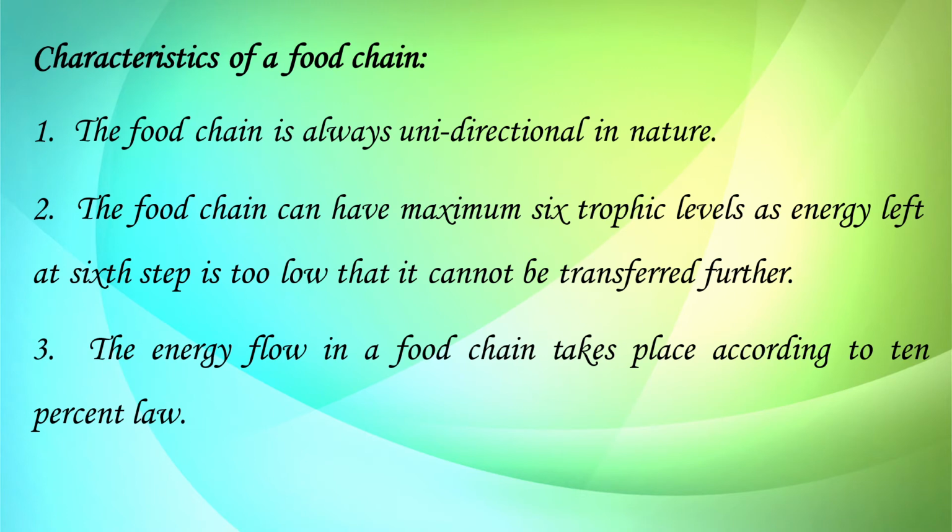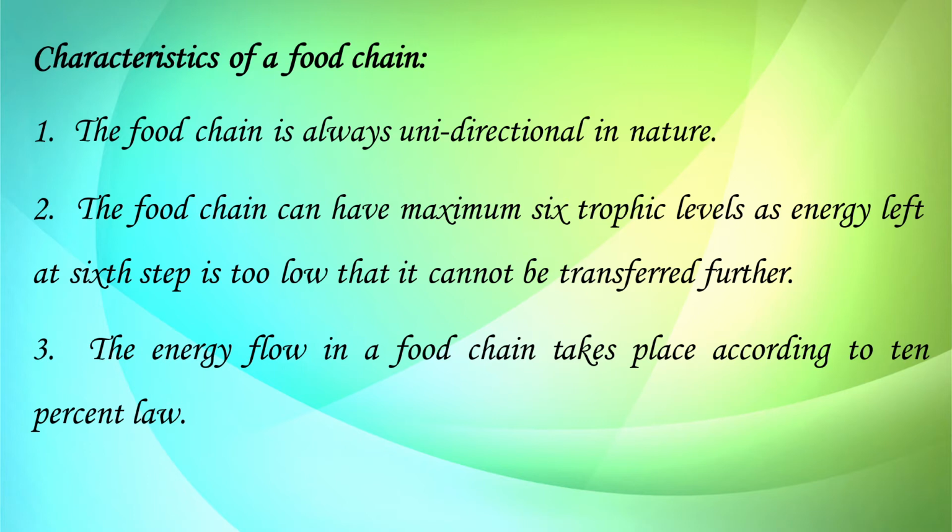Now the interesting thing is why we are studying all these food chains, so that we can maintain the ecological balance. We should complete members of all the food chains for the stability of the ecosystem. So for that, any food chain has certain characteristic features. What are the characteristics of the food chain? It should always be unidirectional in nature, meaning energy flows in one direction. Food chain is always unidirectional in nature.